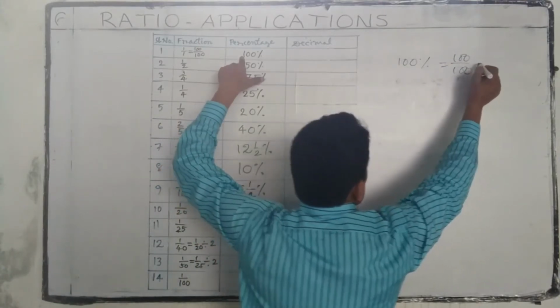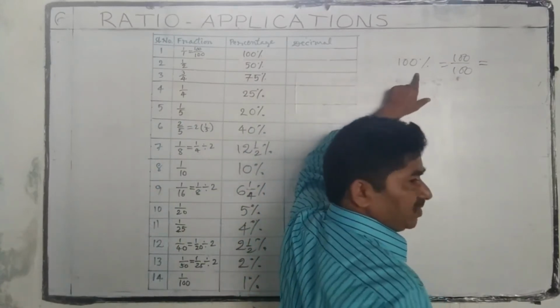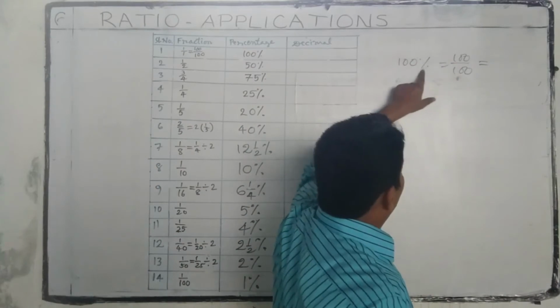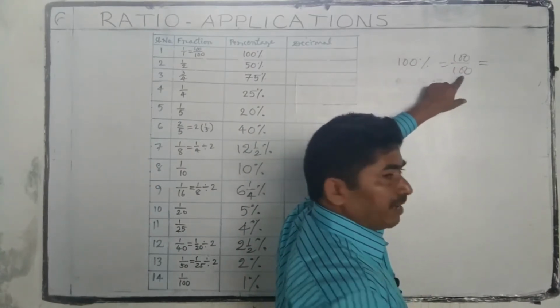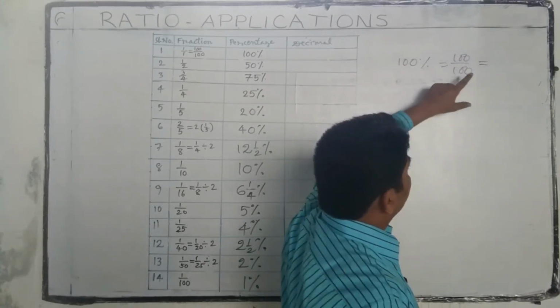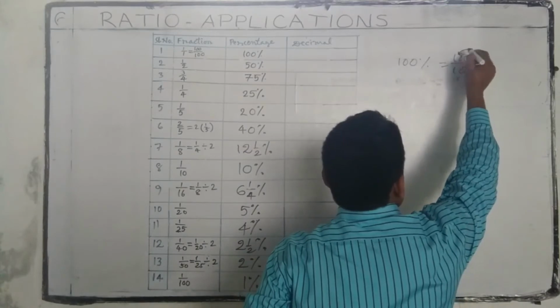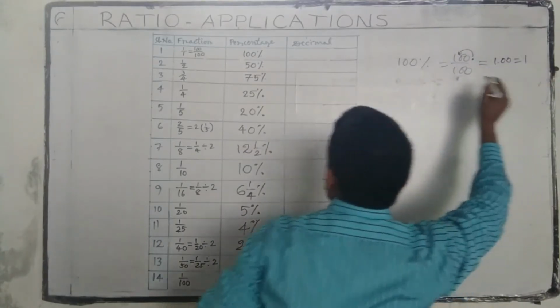To convert a percentage into a decimal fraction, first remove the percentage sign and divide it by 100, then simplify. Simplify means here we have to shift the decimal to the left by 2 places. 1.00 is equal to 1.